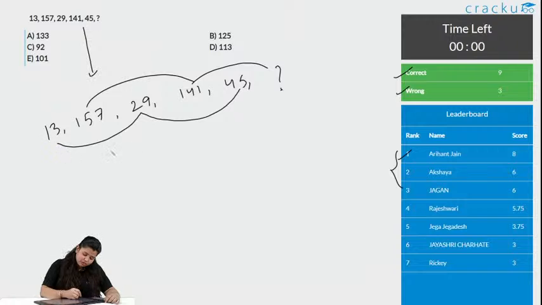If you move from 13 to 29, you get plus 16 as the difference, and similarly if you move from 29 to 45, you get plus 16. Now, when you subtract the first number and the second number, you get minus 16. Similarly, following the same pattern as in the first series, it should be minus 16. So, 141 minus 16 is 125. So, option B is the correct answer.